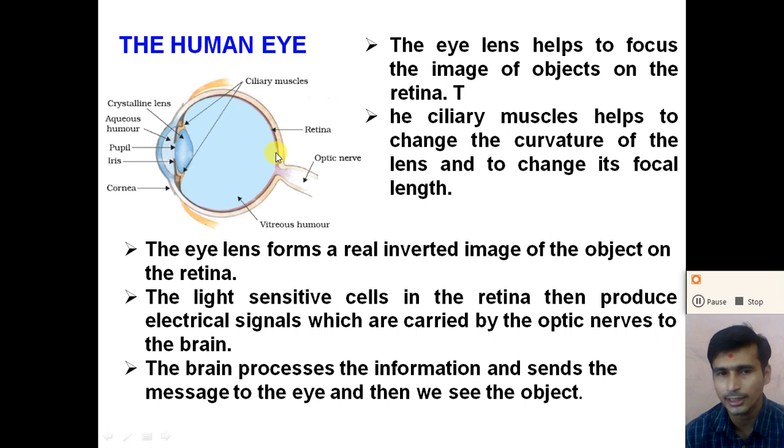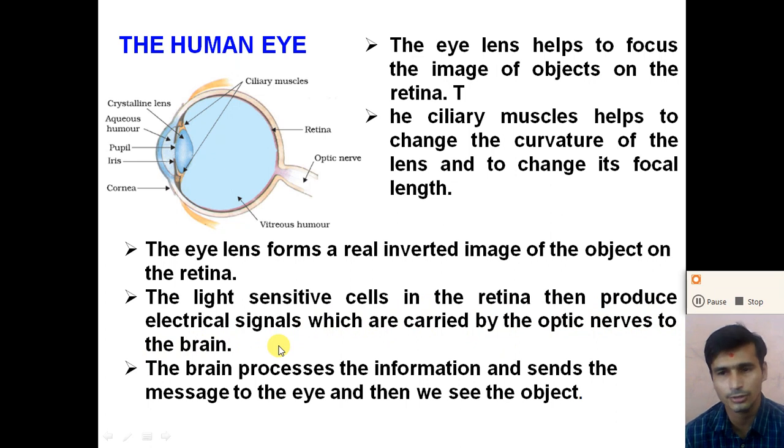So the retina has light sensitive cells. There are two types of light sensitive cells, rods and cones. The light sensitive cells in the retina produce an electric signal which is carried by the optical nerves to the brain.